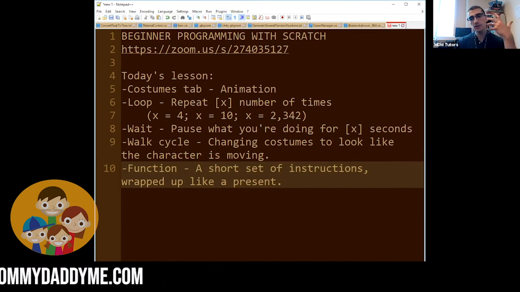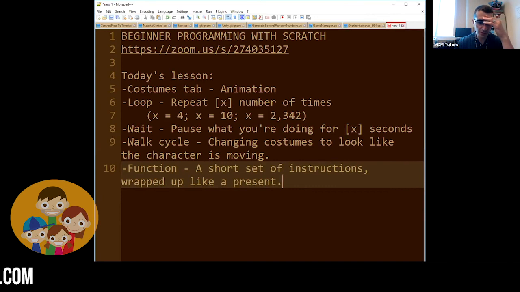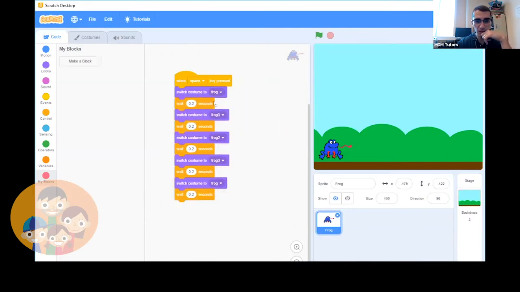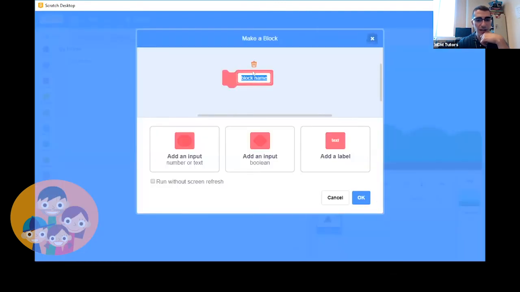And what this does is it makes our code a little bit more readable, and it also keeps it more organized. So we have a lot of things happening here. This is 1, 2, 3, 4, 5, 6, 7, 8, 9, 10 things. So let's go ahead and go to My Blocks, make a block, and we'll call it something. Let's call it tongue out. And we'll click OK.